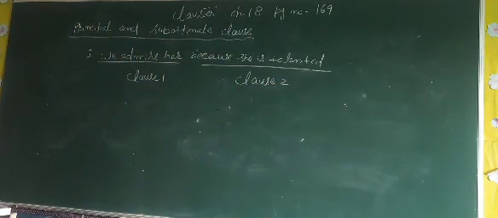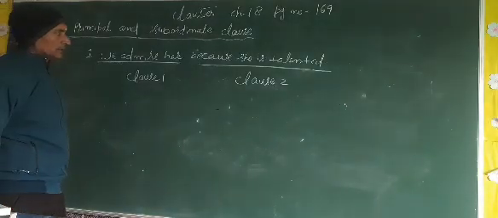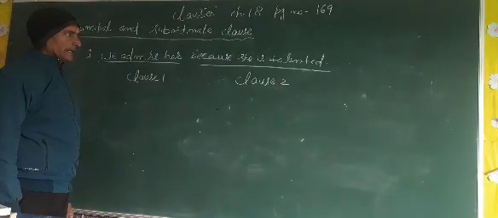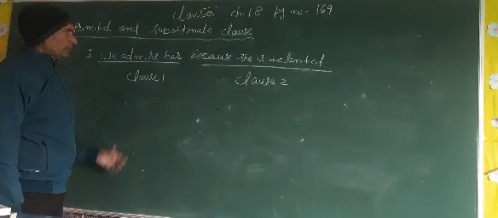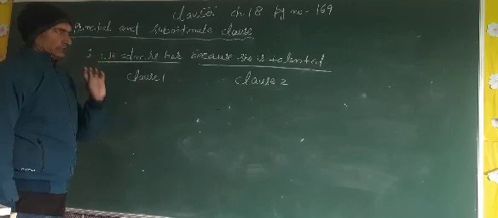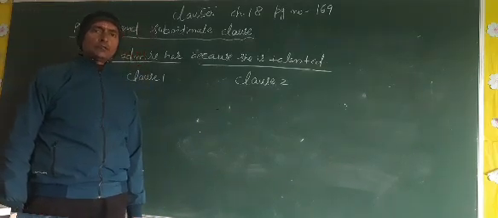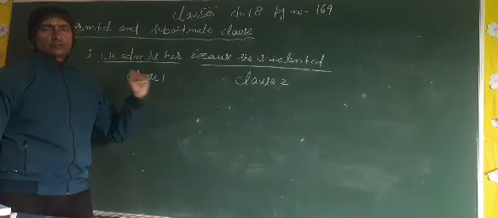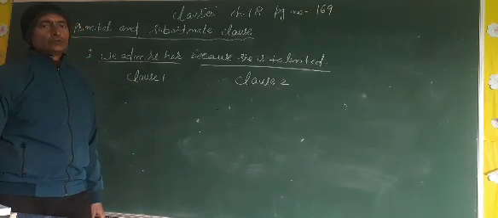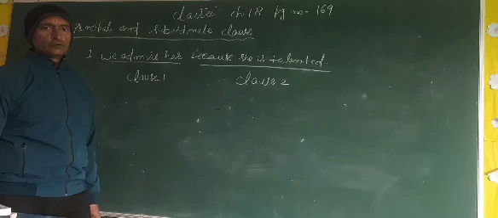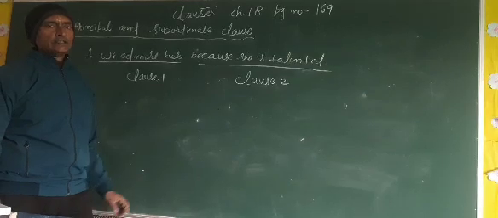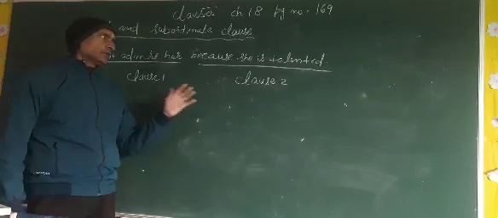Now we have to identify both clauses as principal and subordinate clause. So which is the principal clause and which is the subordinate clause? How do we know? There is one way through which we can identify this.